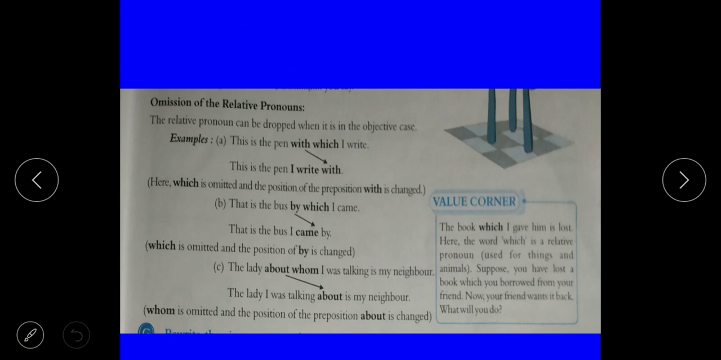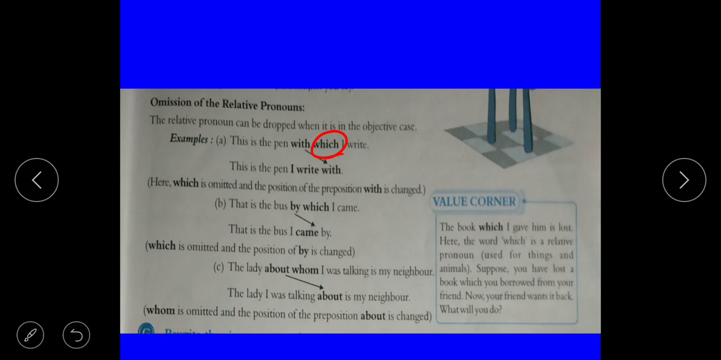The relative pronoun can be dropped when it is in the objective case, like this is the pen with which I write. You can write in this way, this is the pen I write with. Cut which and write with at last. Here which is omitted and the position of the preposition with is changed. That is the bus by which I came. Then that is the bus I came by.